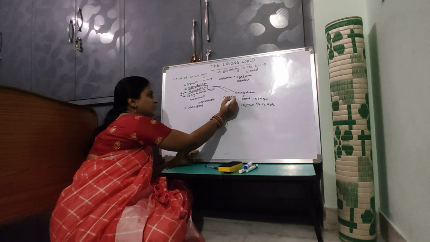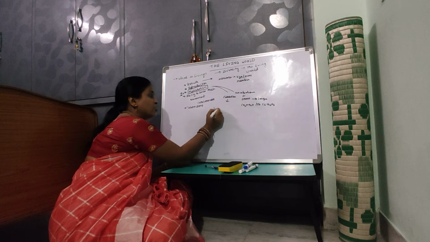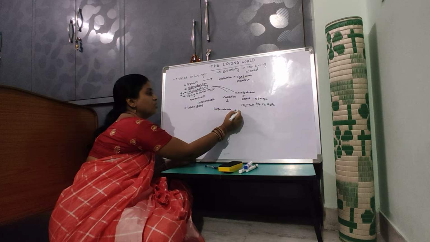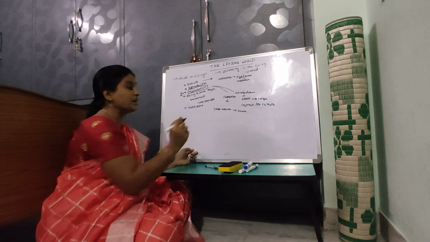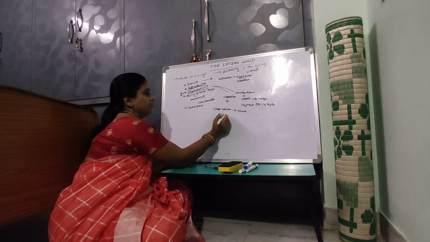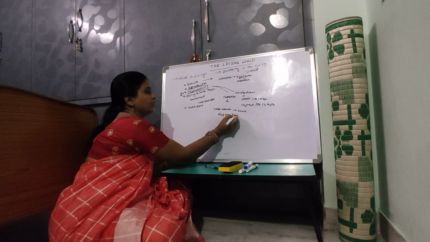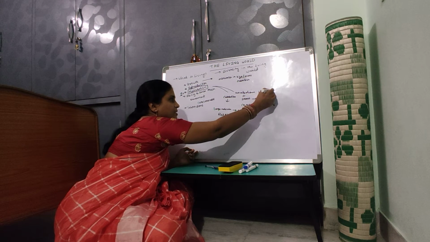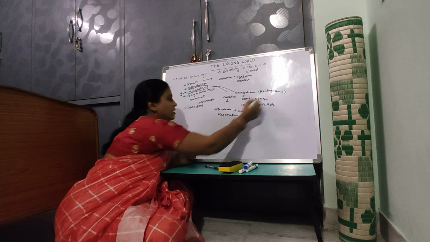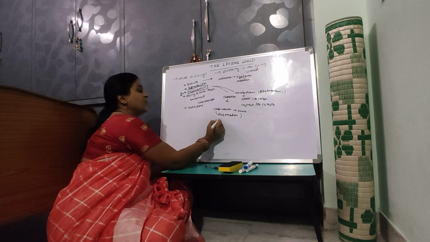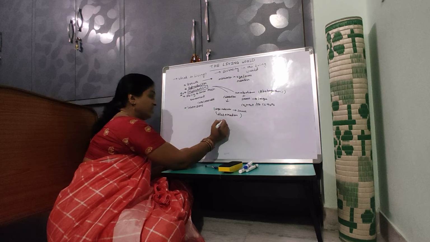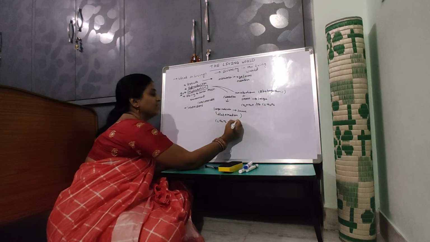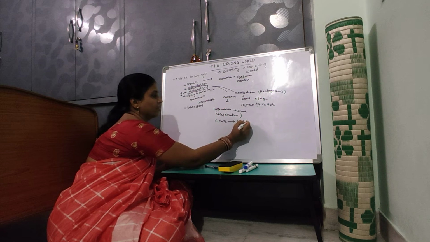Then in catabolism, the large molecules are broken down into small molecules. Here the very good example is respiration. In anabolism, photosynthesis. In respiration, the glucose molecule is broken down to form simpler compounds and release carbon dioxide and water.